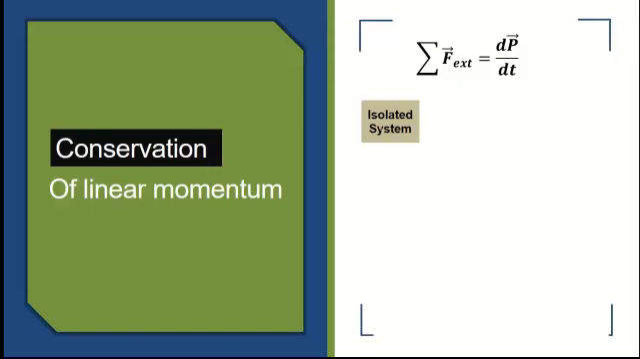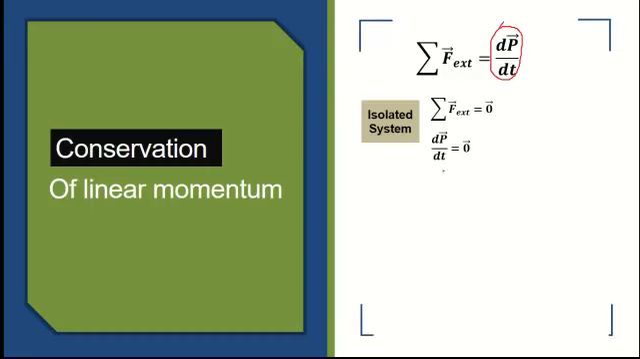So what does an isolated system mean? When I talk about an isolated system, this means that the summation of the external forces is equal to 0. What does it mean that the summation of external forces is equal to 0? By substitution, we know that the summation of external forces is equal to dp over dt. So if I substitute, we'll have dp over dt equal to 0.